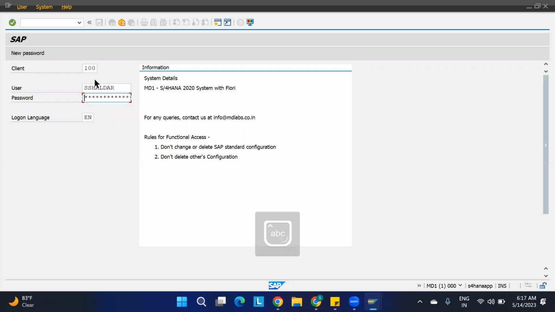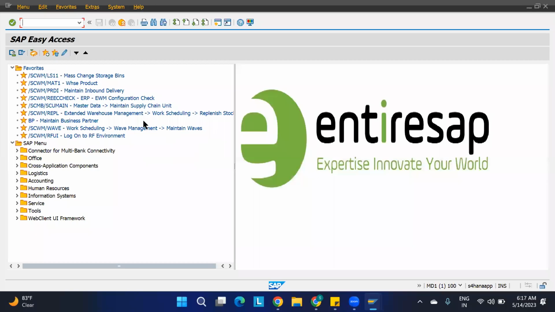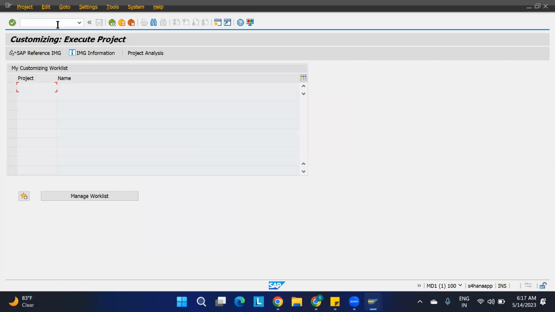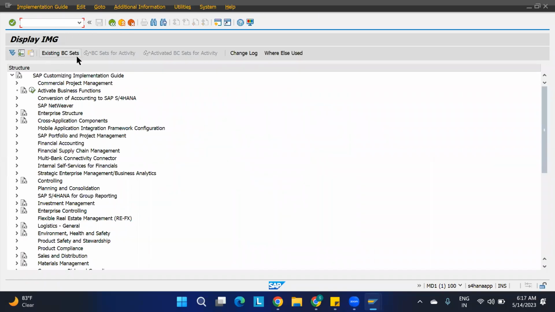Just go to the, okay, where we are going to get the exception link. Okay, so the path is SPRO. Same in both the cases, centralized and decentralized. Whatever the initial stage is, there only you will find the differences between centralized and decentralized. Apart from that, almost everything is the same.